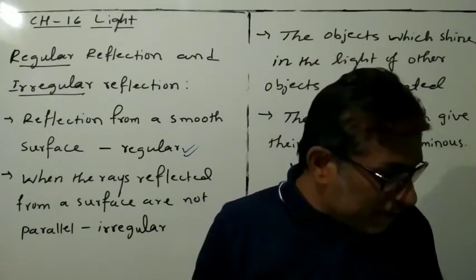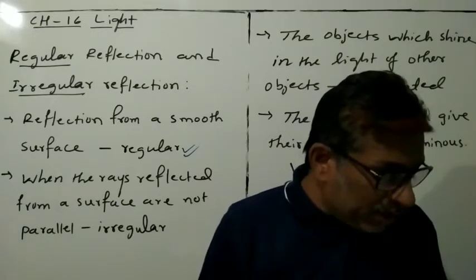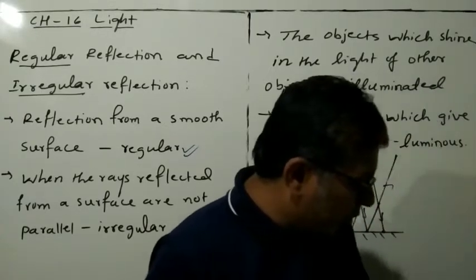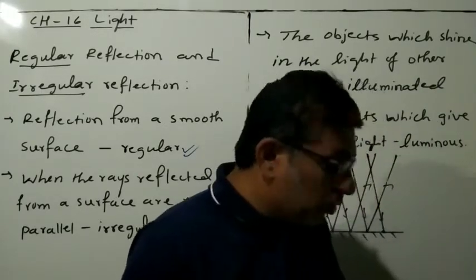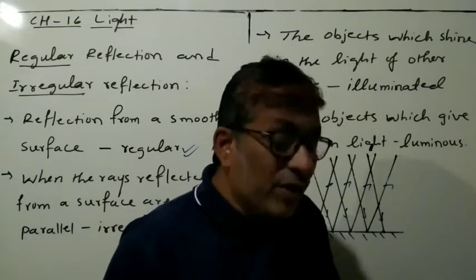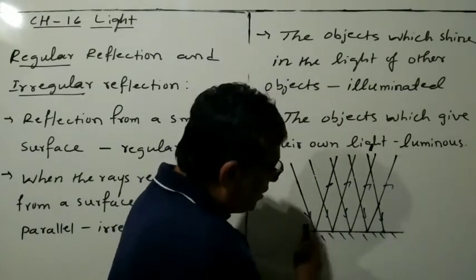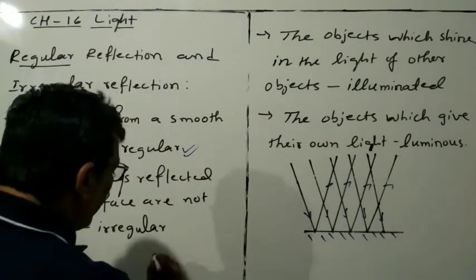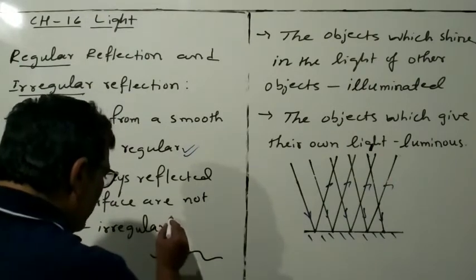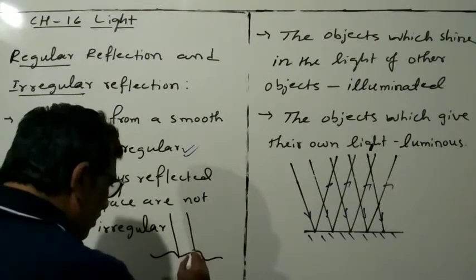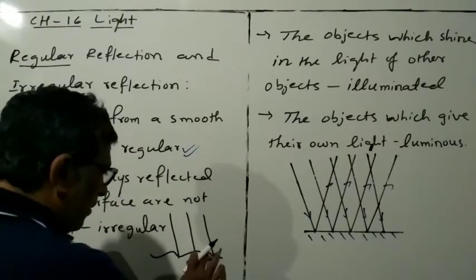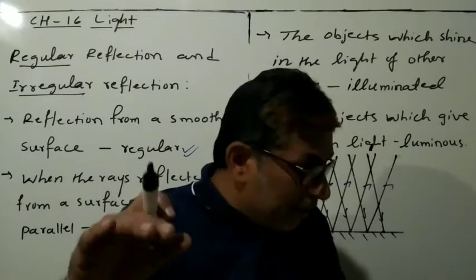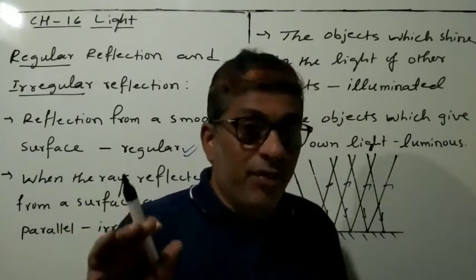Imagine that parallel rays are incident on an irregular surface as shown in the figure. Now just think about parallel rays incident on the irregular surface as well as a regular surface. Let's say this is the regular surface, and the irregular surface is also like this. So you can show it like this, and the rays will move like this. Imagine that parallel rays are incident on the irregular surface.